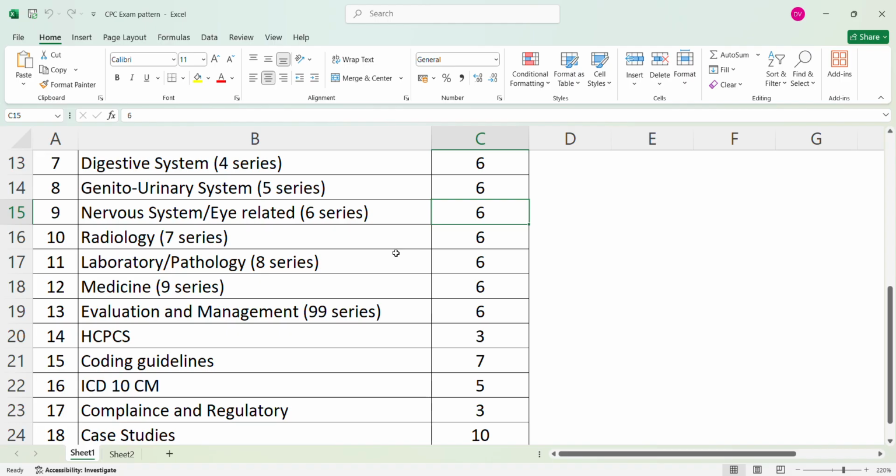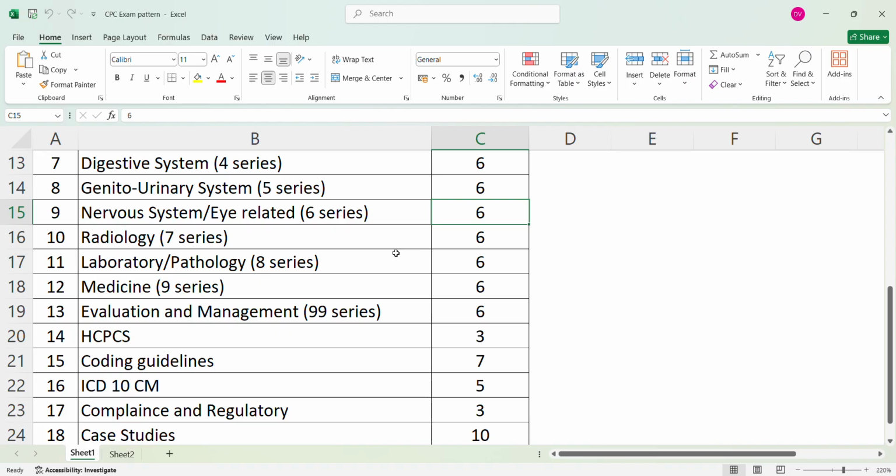Okay, and you have to study here x-rays, you have to see CT, you have to see MRI, MRA, and ultrasound, venography, and myocardial perfusion imaging studies, radiation treatment management. All these topics you have to cover from the radiology section.